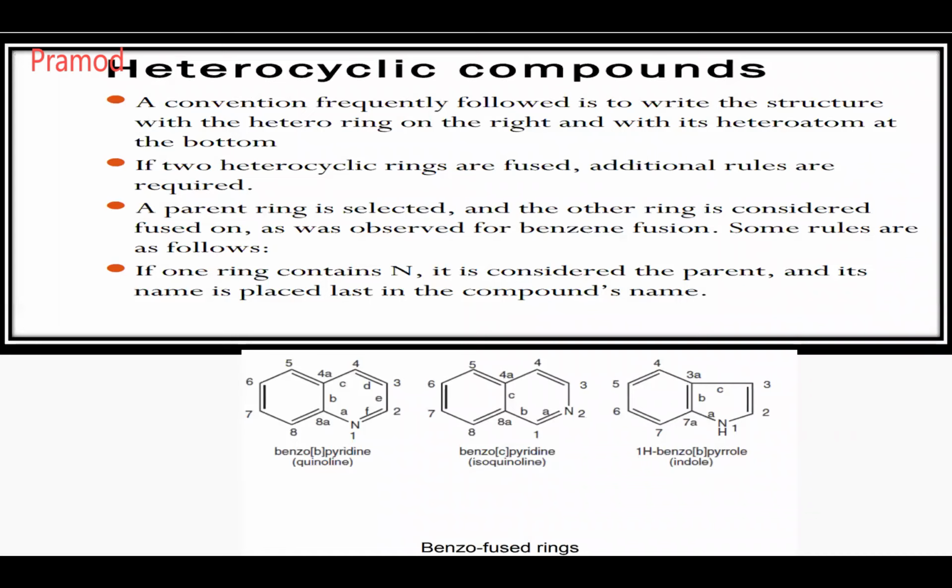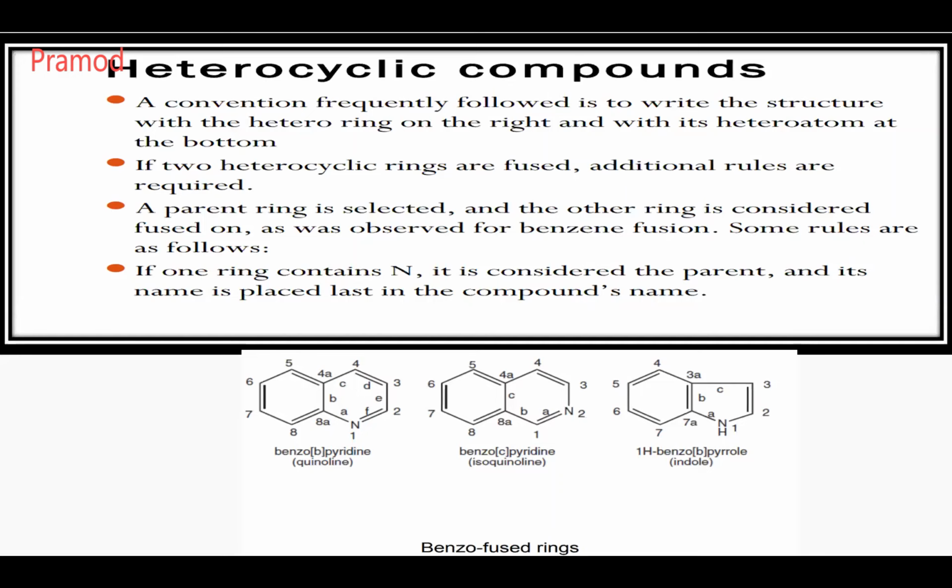Next. Heterocyclic compounds. A convention frequently allowed is to write the structure with the hetero ring on the right with its heteroatom at the bottom. So how to write? Always write the hetero ring on the right and the heteroatom at the bottom. Whenever you write the structure, this is how you have to follow. The heteroatom always should be at the bottom.